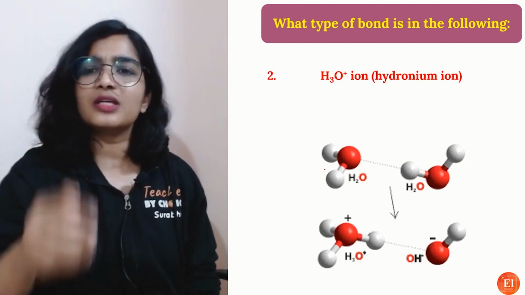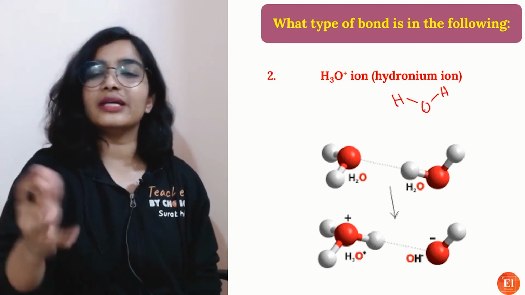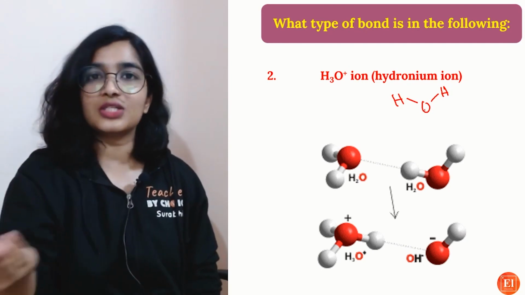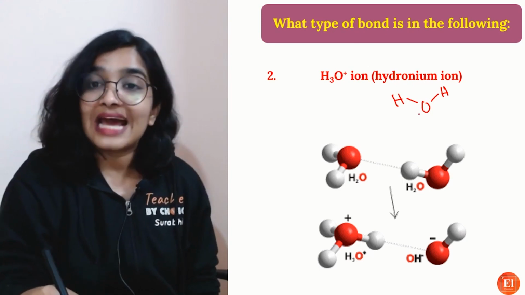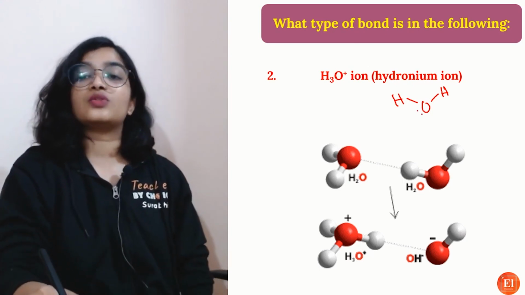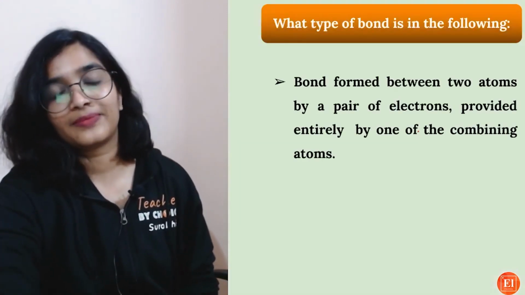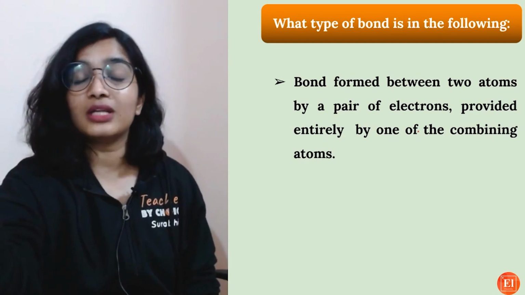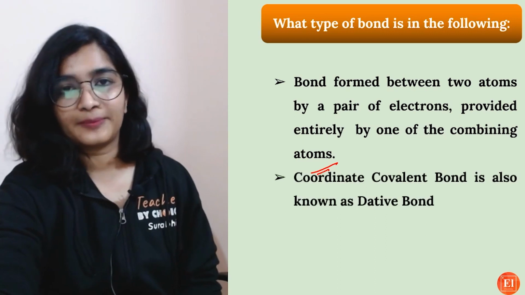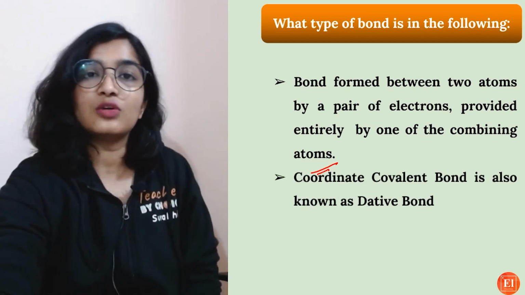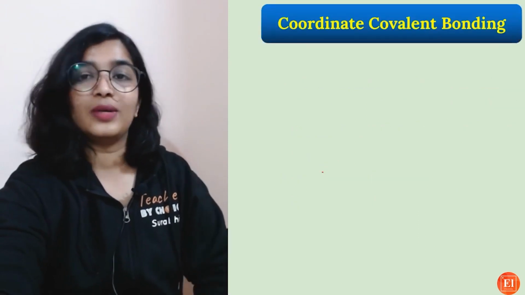Hydronium ion, same, because in water, oxygen and hydrogen have formed two bonds, so they are stable. Oxygen has octet configuration, hydrogen has duplet configuration, but oxygen has 2 lone pairs of electrons, so it will donate 1 pair and form the hydronium ion. So what is the type of bond that is formed? It is called a coordinate bond, a coordinate covalent bond. It is also known as a dative bond. So this is what you have to know about coordinate covalent bonding.